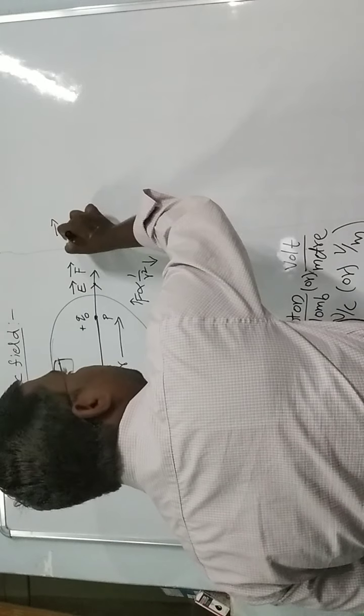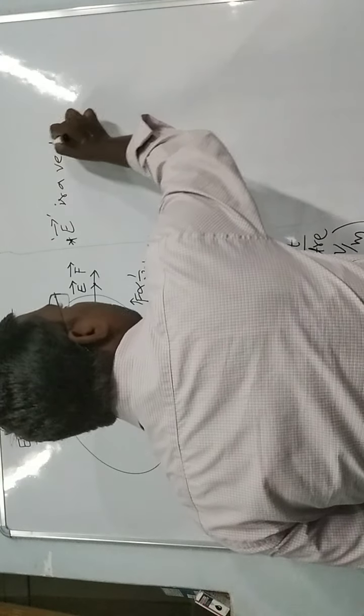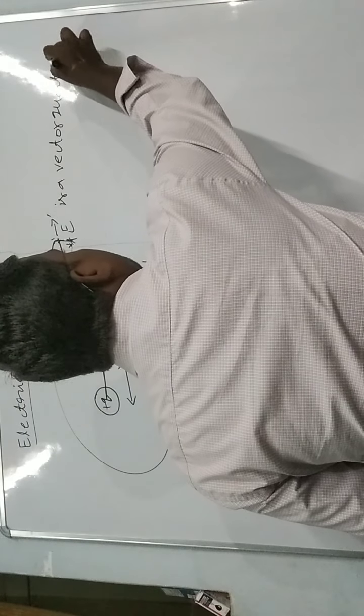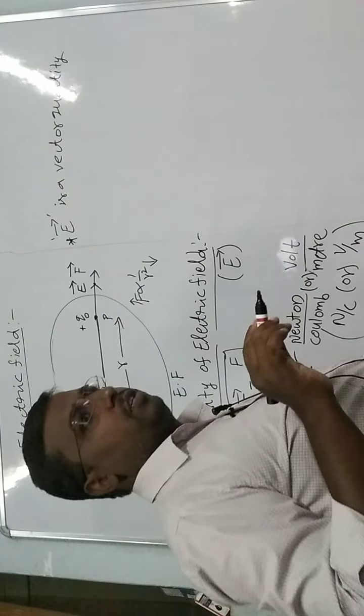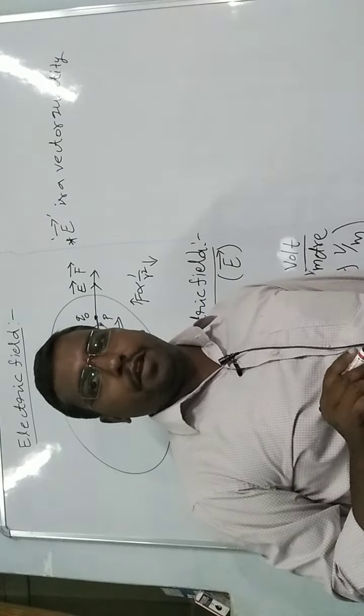E bar is a vector quantity. Vector quantity means it has both direction and magnitude. Okay, it is a vector quantity.